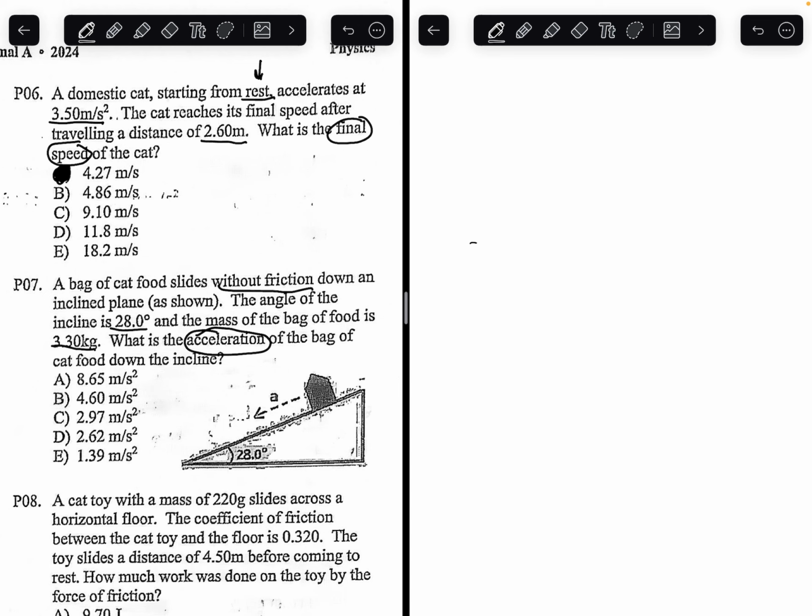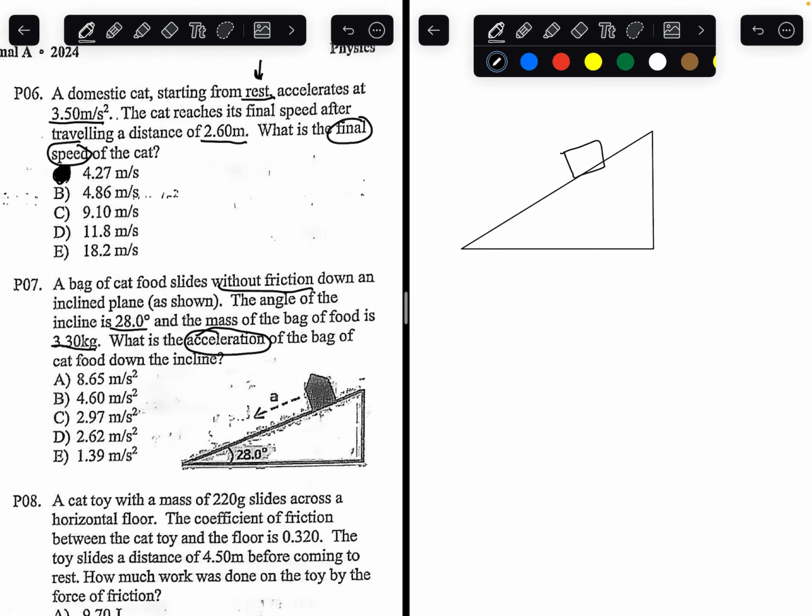So let's draw all the forces on the bag of cat food. We have our incline here, and we have the cat food. We know the forces: there's going to be a weight force, which I'll draw with a blue arrow, and a normal force perpendicular to the plane, which I'll draw with a red arrow.